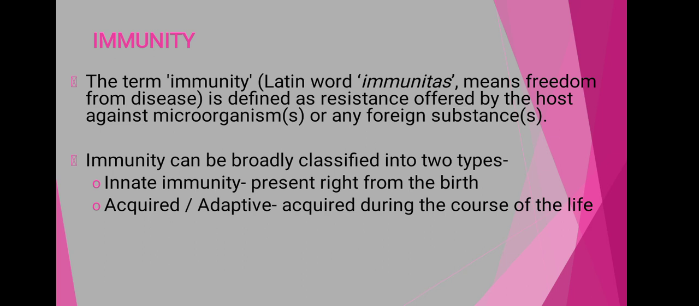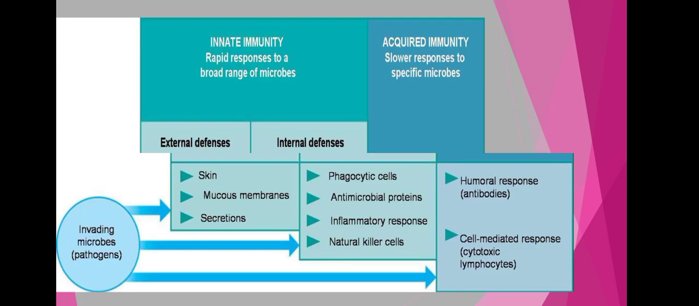Now there is a broad categorization of immunity into two types: the innate immunity, which is present right from our birth, and the second one, the acquired or adaptive immunity, which is acquired by our body during the course of life. So these are the basic two types of immunity.